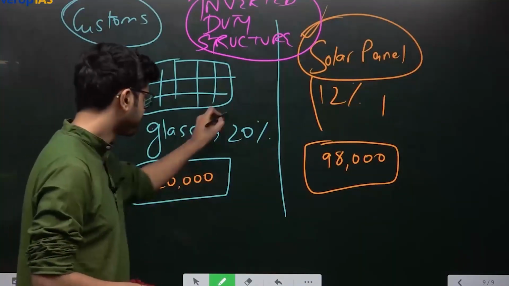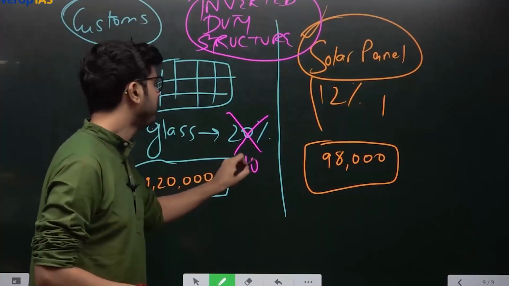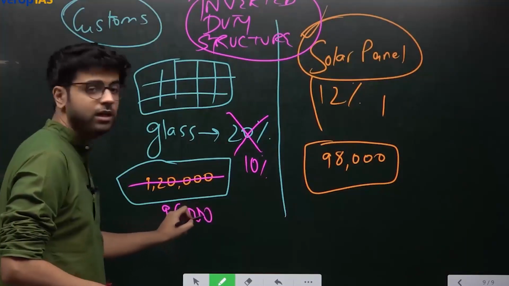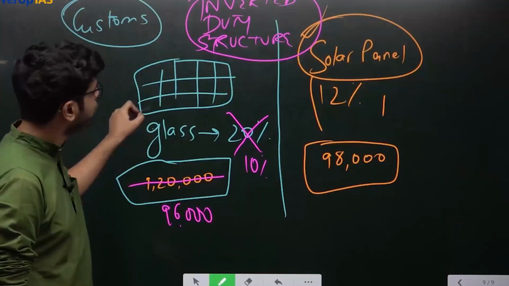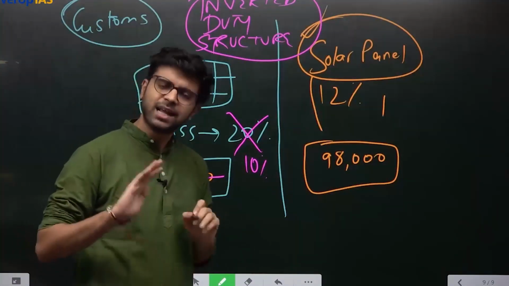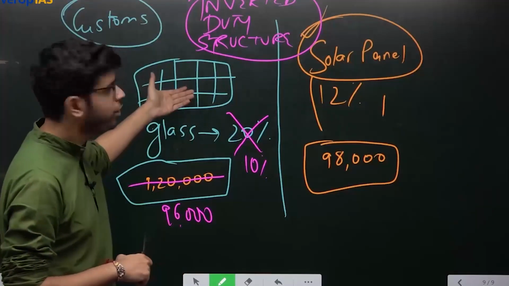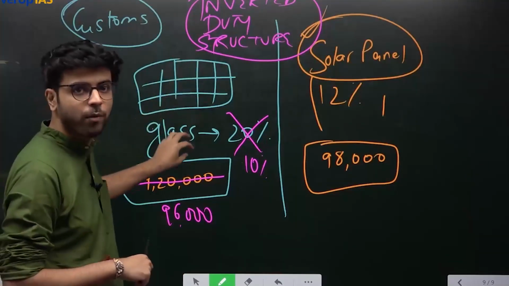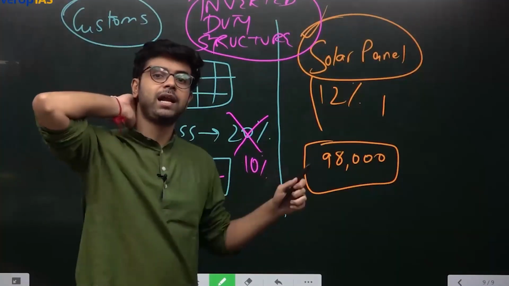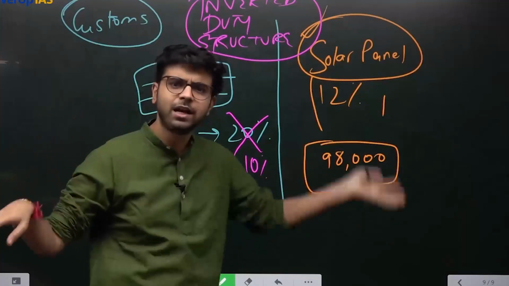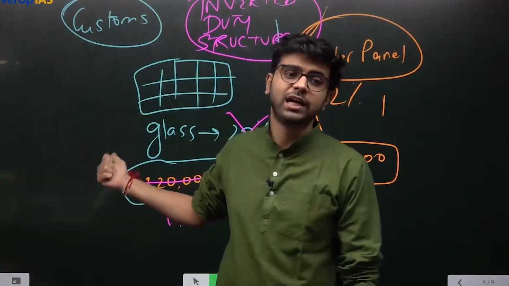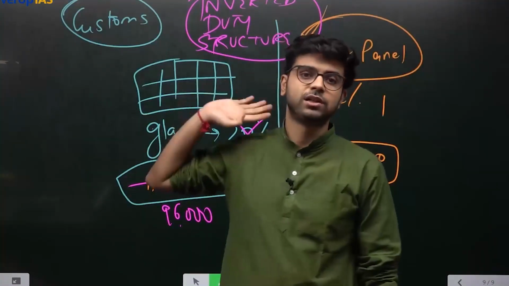Now tomorrow, if government changes this to 10%, this will reduce, let's say it goes to 96,000. Hai na? Why did it reduce? Because now import duty on raw material is lesser than import duty on finished goods, which is the ideal structure. Ideal aise hi hota hai na? Because this glass is a component of this, so this should be taxed higher compared to raw material. But what we do is we tax raw material at a higher rate compared to the finished goods directly. So people will directly buy finished goods. Nobody will buy. So this is causing a lot of problem in manufacturing, and this is known as inverted duty structure.